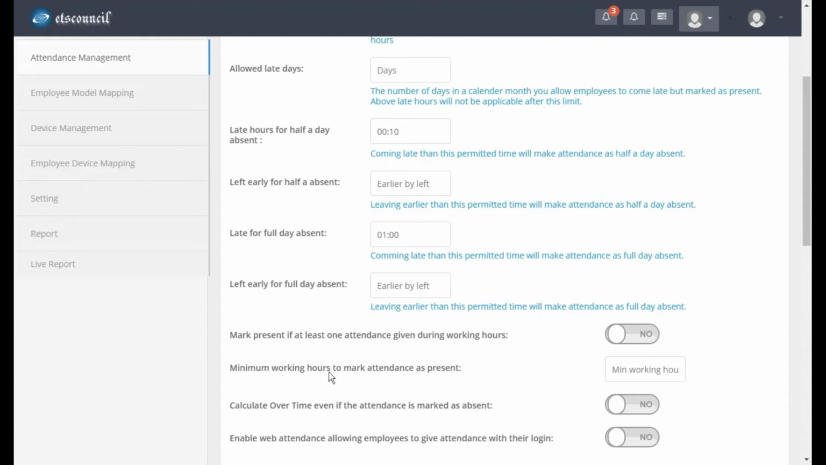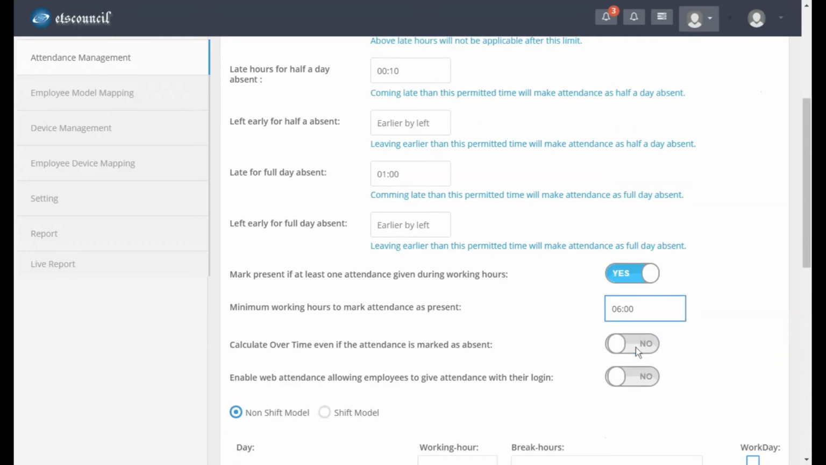Okay, so minimum working hours to mark attendance as present. You enable it, and let's say anytime he can come, anytime he can leave. But you need to mention that at least he has to work for 6 hours. So once you configure it, he can come at any time and leave at any time, but the time spent should be at least a minimum of 6 hours.